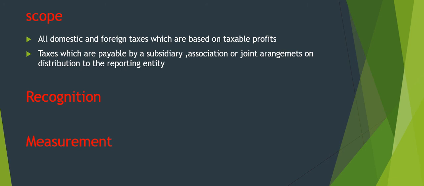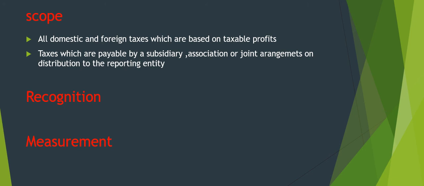The benefit relating to a tax loss that can be carried back to recover current tax of a previous period shall also be recognized as an asset. When a tax loss is used to recover current tax of a previous period, an entity recognizes the benefit as an asset in the period in which the tax loss occurs, because it is probable that the benefit will flow to the entity and the benefit can be reliably measured.